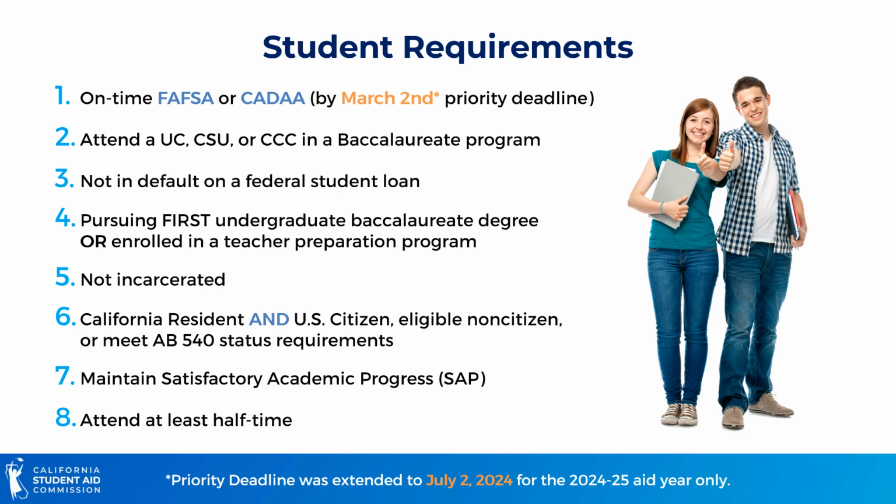Students must also be attending a UC, a CSU, or enrolled in a bachelor's program at a California community college. The student may not be in default on a federal student loan, must be pursuing their first undergraduate degree or teaching credential, cannot be incarcerated, must be a California resident, and a U.S. citizen, eligible non-citizen, or a qualified immigrant who meets AB 540 status requirements. The student must also maintain satisfactory academic progress and be enrolled at least half-time to receive an MCS award.